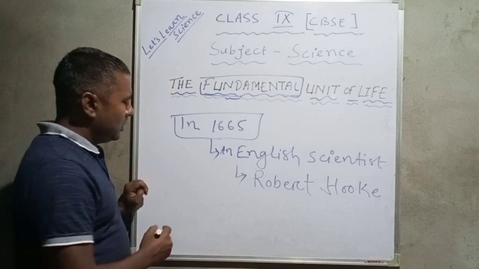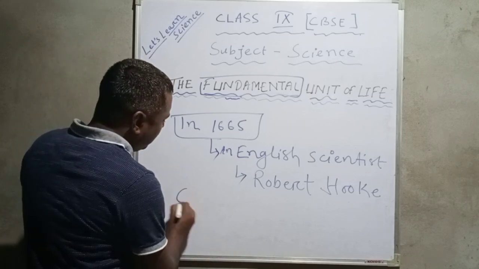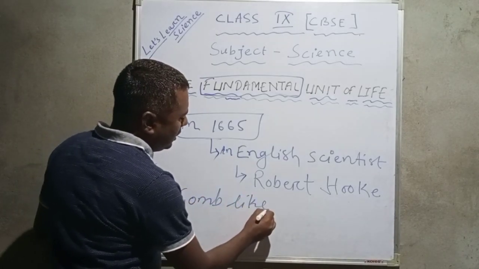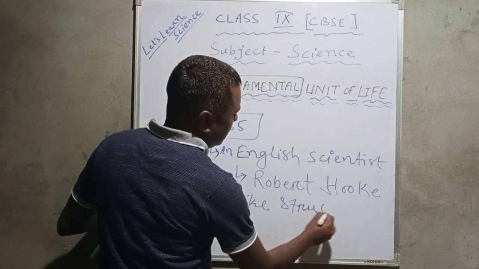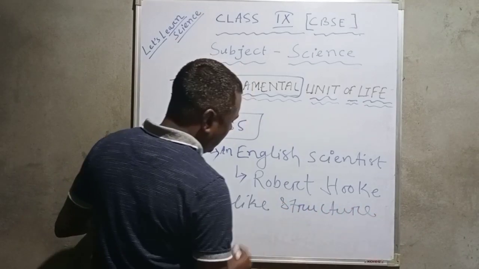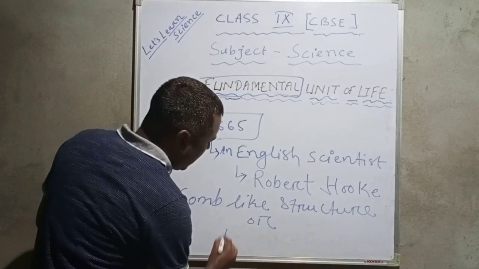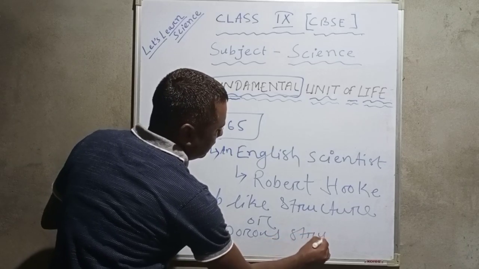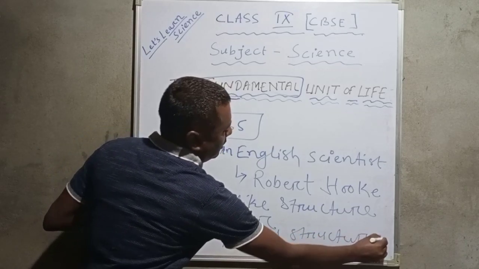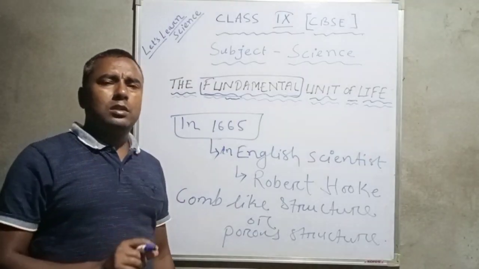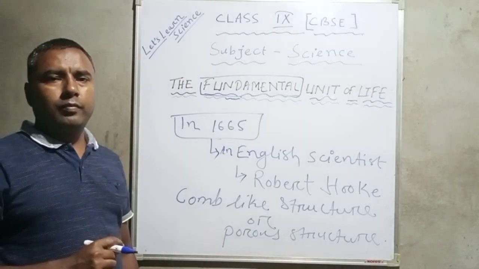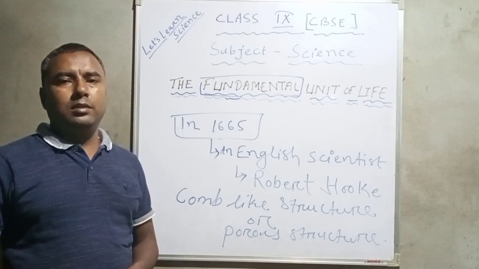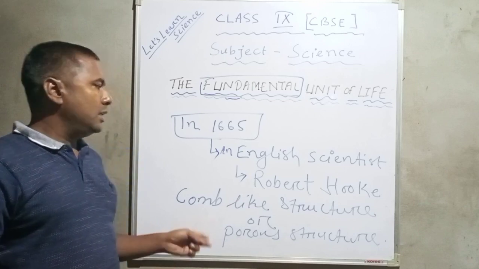He saw some comb-like structure, or you can say some porous structure, in that thin slice of cork, and he named it a cell. What did he name it? A cell.